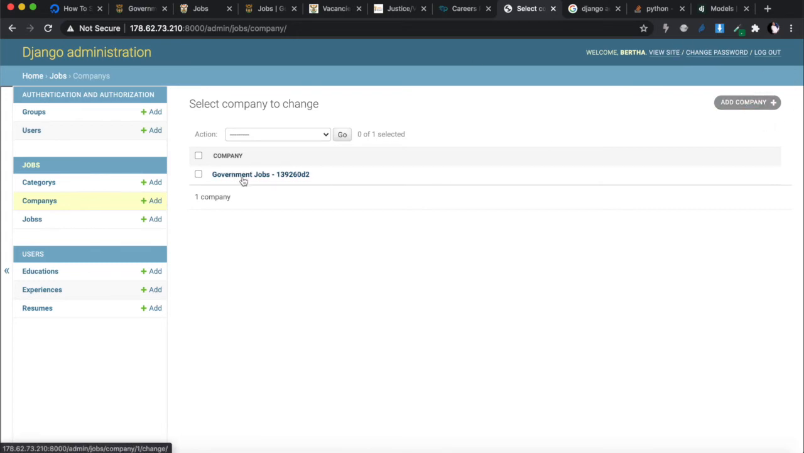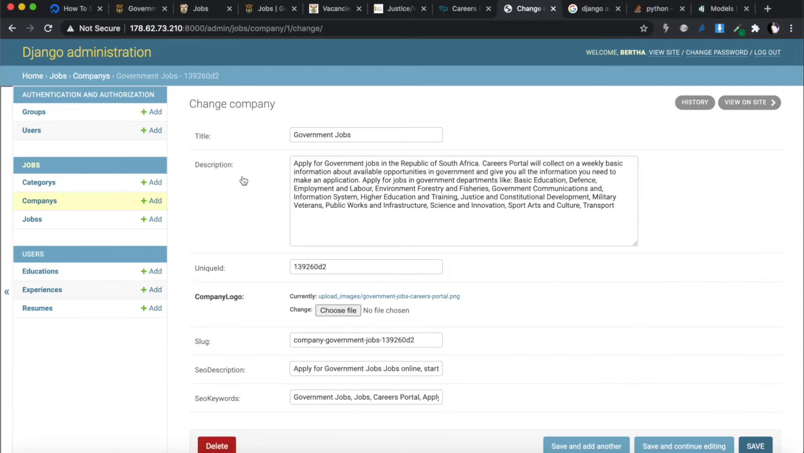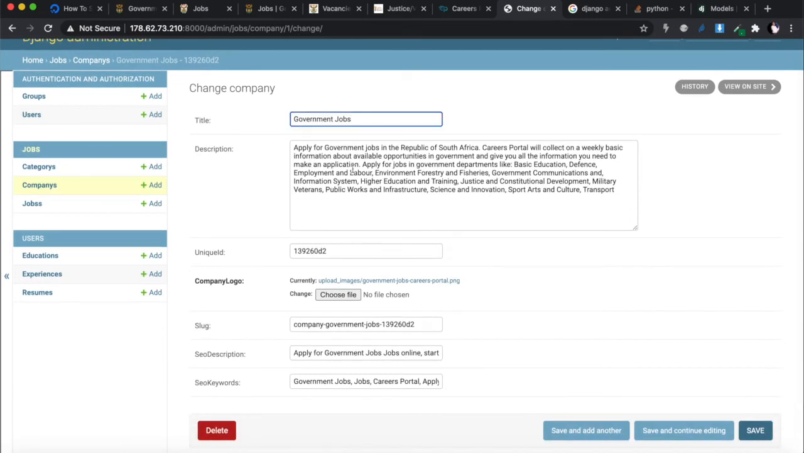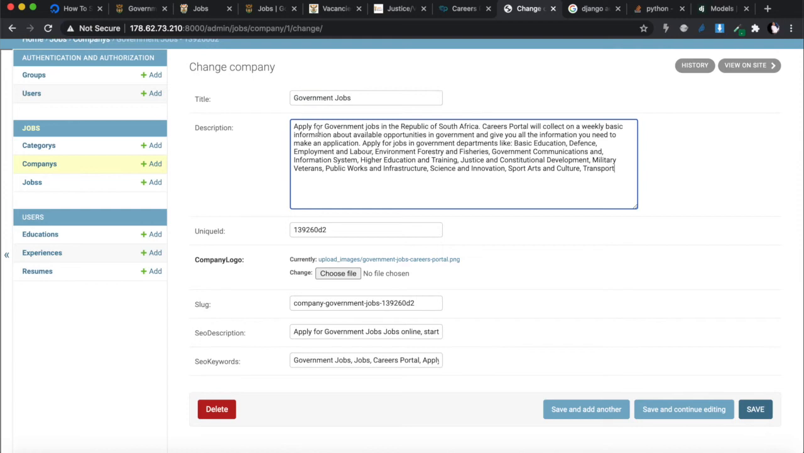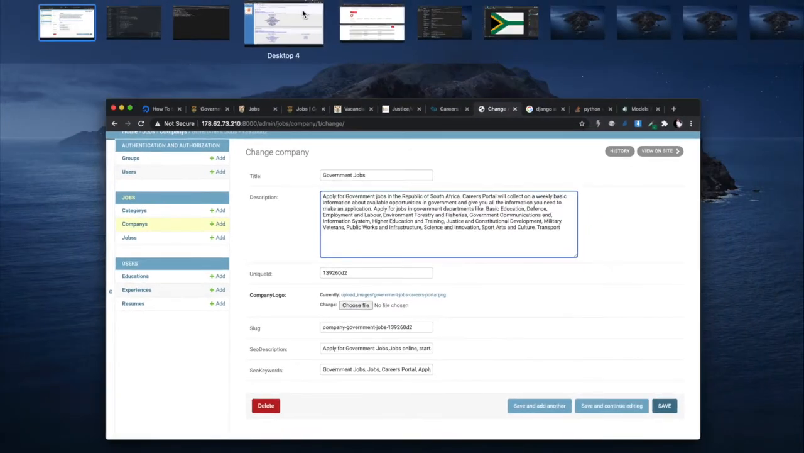All right, so under company, I went and added a new company, and I added this company over here that's called government jobs. I think I'm going to group all the government jobs under one company, so the people who are searching for government as a company can search for government jobs in there. I think that will be simpler to do it that way. All right, and then under government jobs, I added the title, government jobs. And then I added a quick description, apply for government jobs, blah blah blah, and I added the different departments within the government, and I just copied this from their website over here.